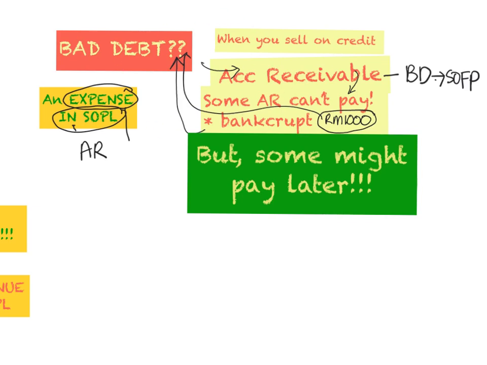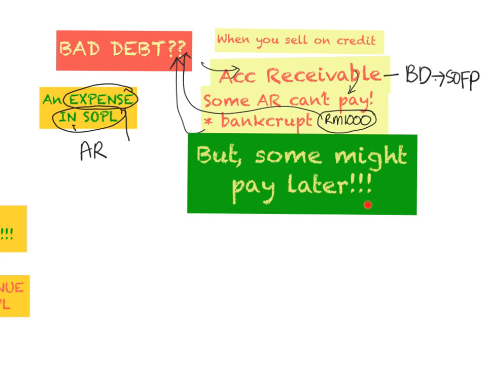You have already written off the bad debt as an expense in your statement of profit or loss. You have minus it from your account receivable in the statement of financial position. But then one of them comes back to you and says, hey, I want to pay back my debt.